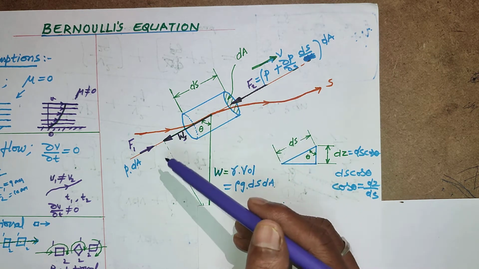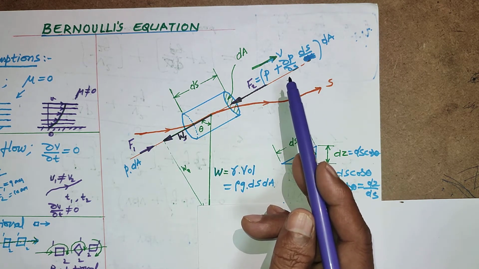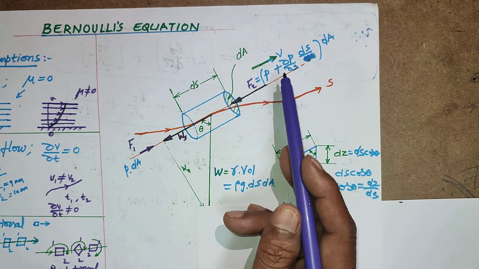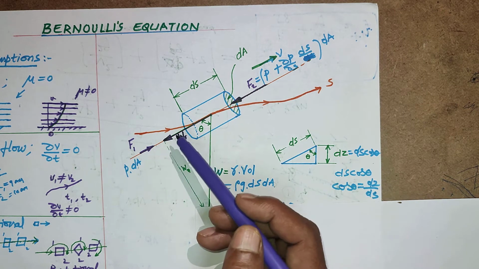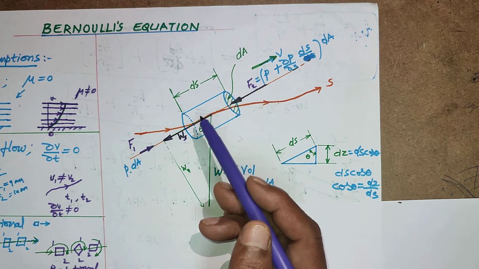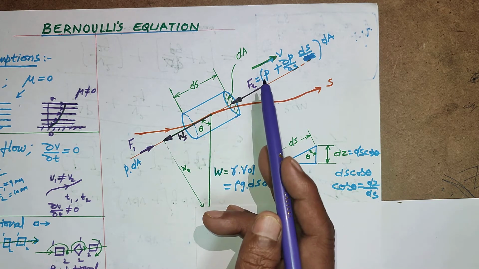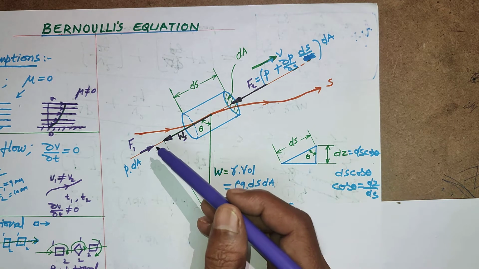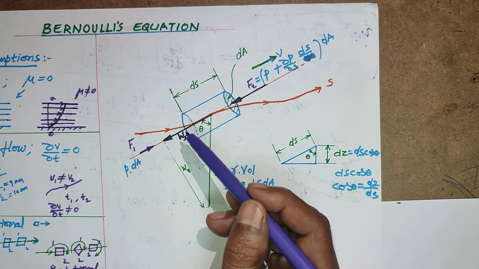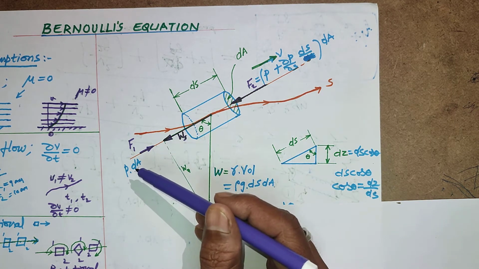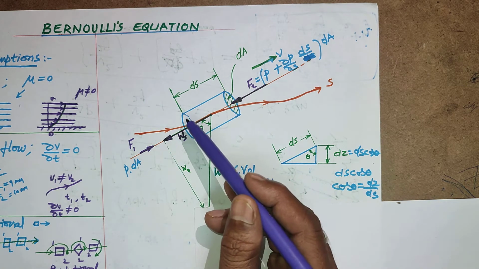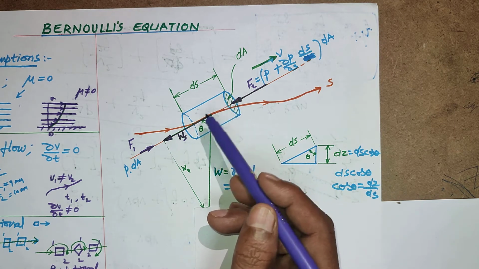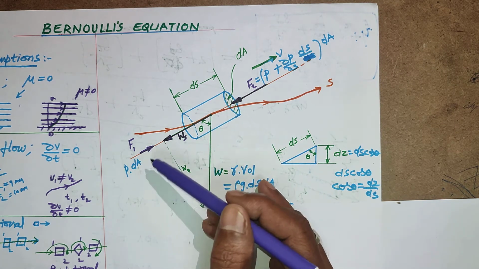You have to balance the line of motion of the element. When you take this line of motion, F1 is in the upward direction and Ws is in the downward direction. This F2 is in the downward direction. So you know what the pressure force is: pressure into the cross sectional area dA, the product of pressure and cross sectional area dA. Same dA along the liquid element. So this is force 1.